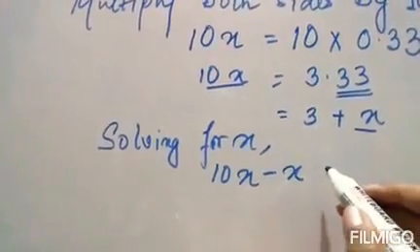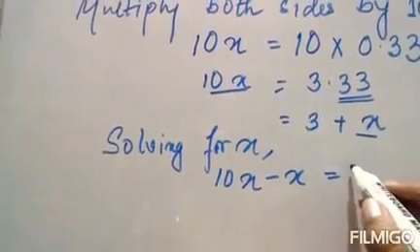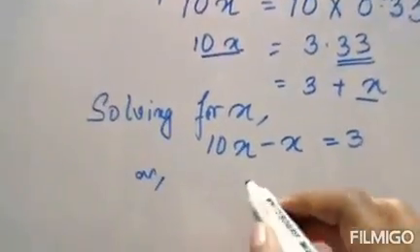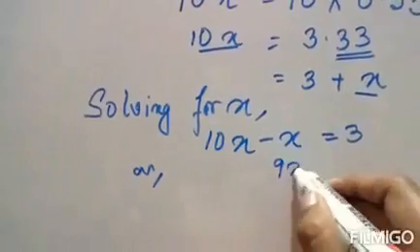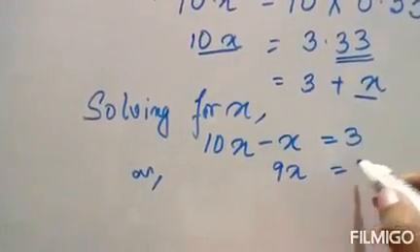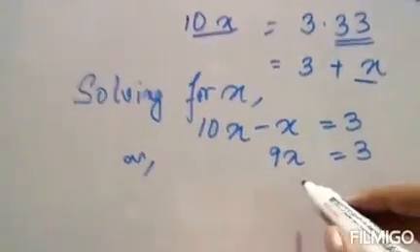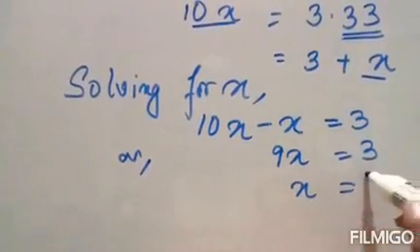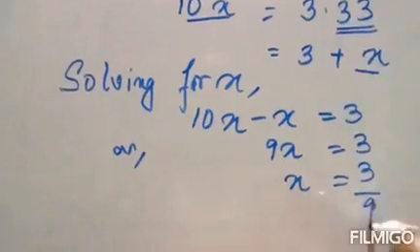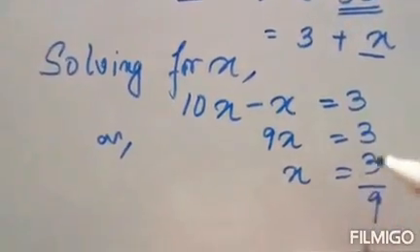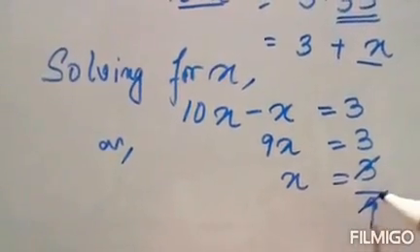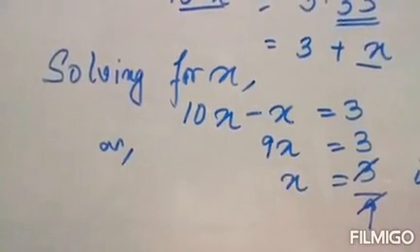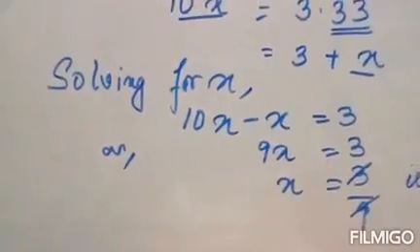So 10x minus x is equal to 3, or 9x is equal to 3, which means x is equal to 3 by 9. Now what is 3 by 9? If we reduce it to its lowest terms, it is 1 by 3.